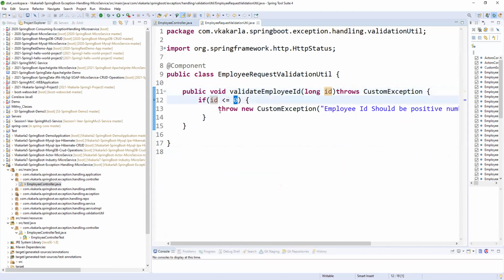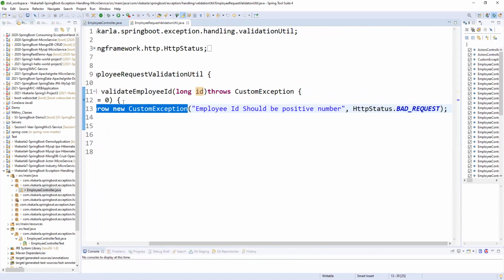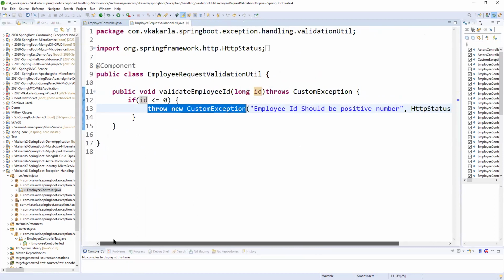If it is 0, we are throwing an exception called bad request. Why? Because this is not a valid input. Employee ID should be a positive number.